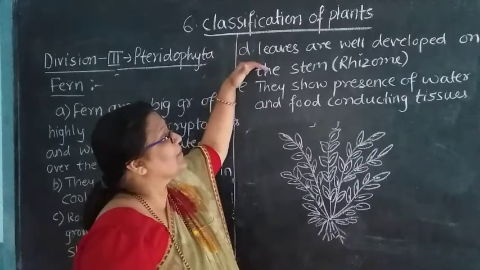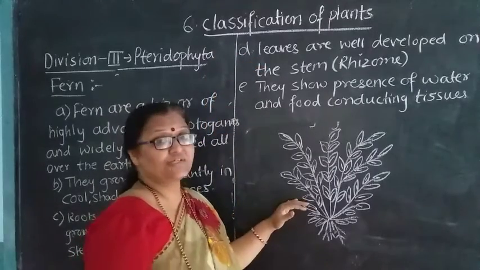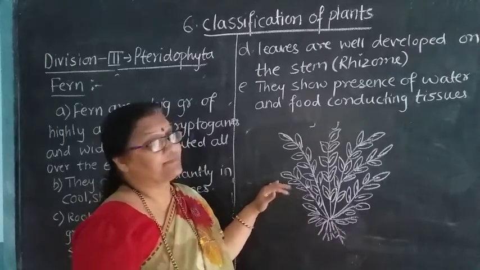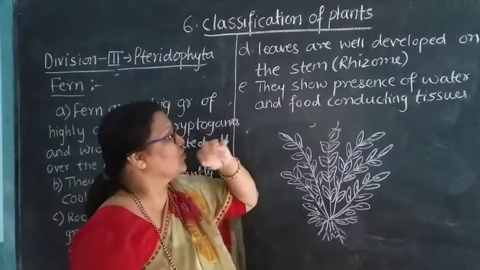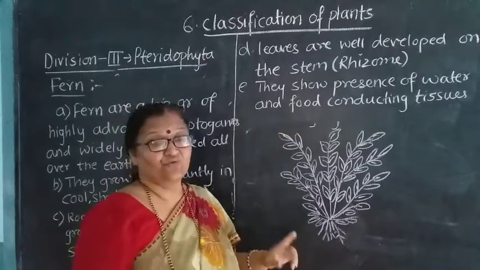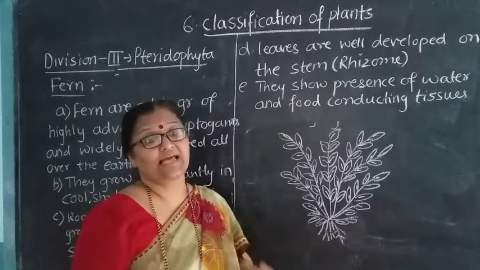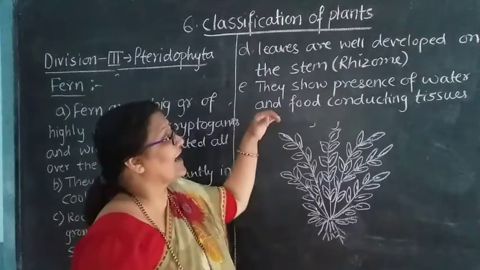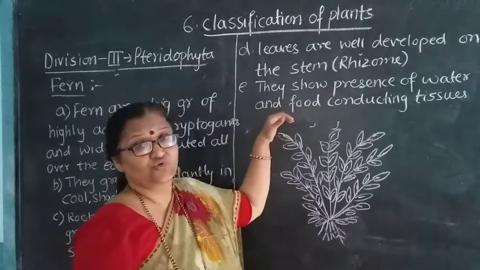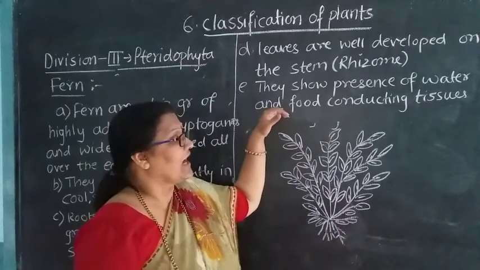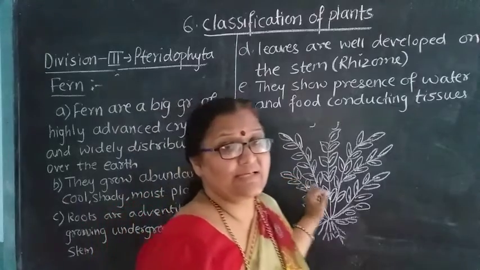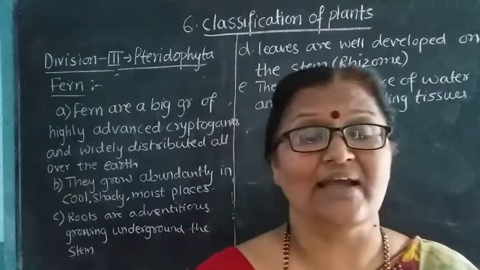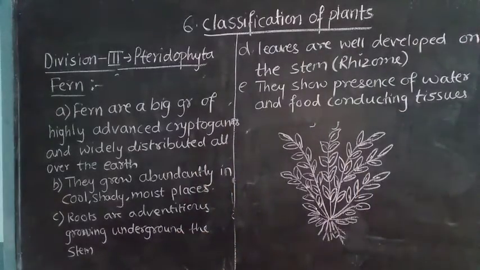Leaves are well developed on the stem, that is the rhizome. They show presence of water and food conducting tissue. I have told you that xylem and phloem are the two types of conducting tissue, one for water and one for food, and they are well developed in this plant. So whenever you see the fern plant, you see well developed conducting tissues.